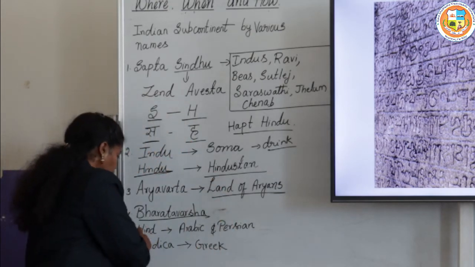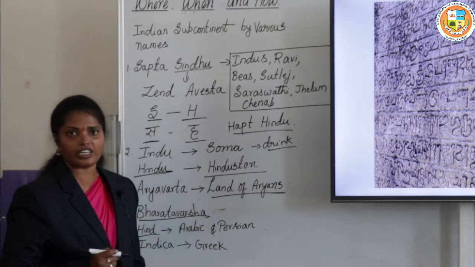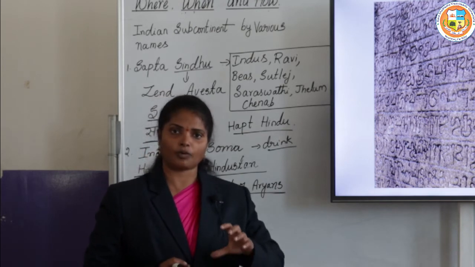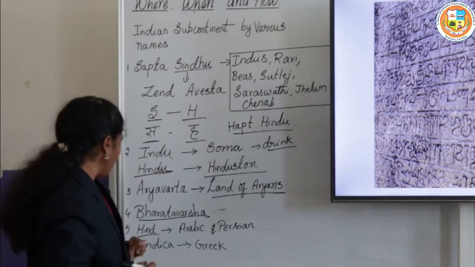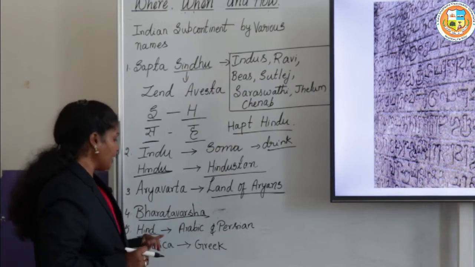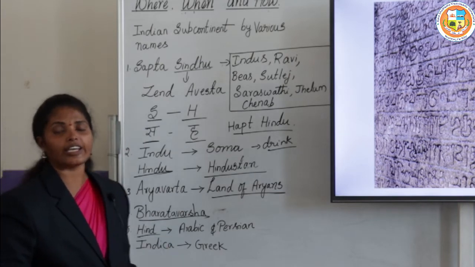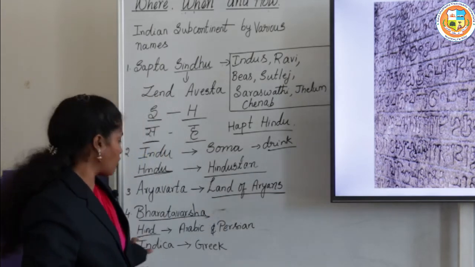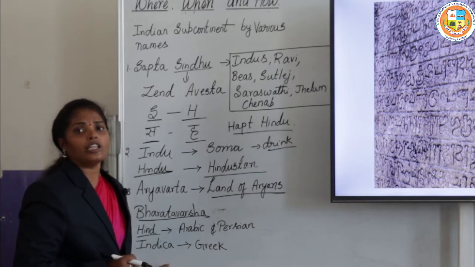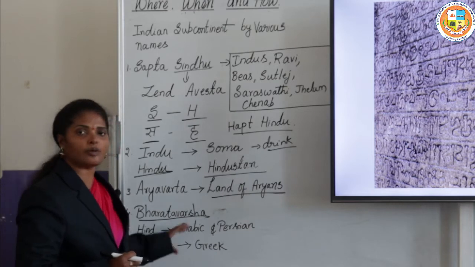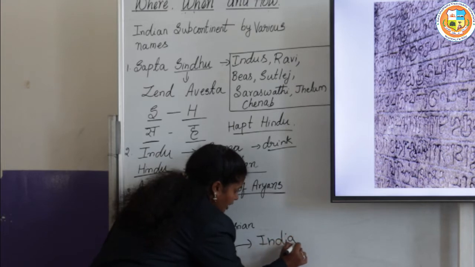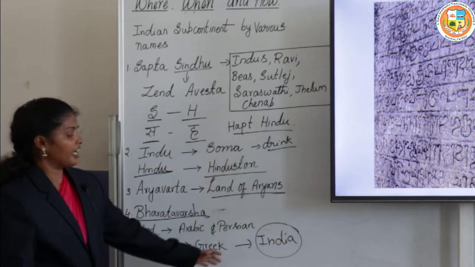In Arabic and Persian literature, the Indian subcontinent was written as Hind. The Greek people called it Indica, and mostly it is believed that the modern name of India has been derived from this Indica.